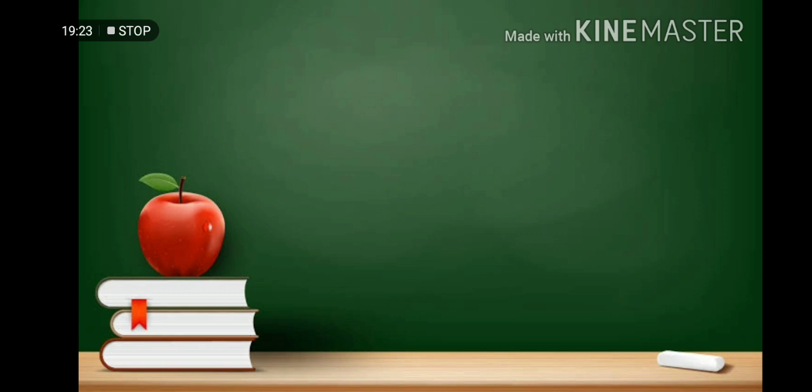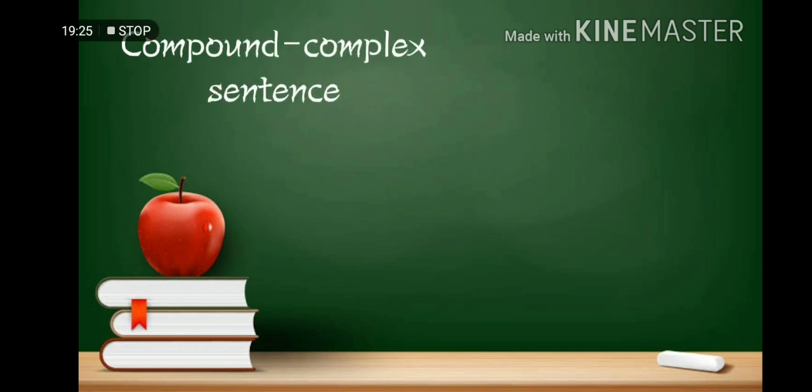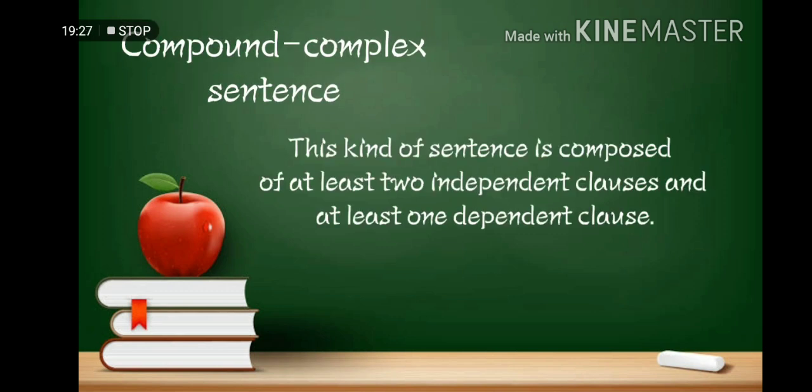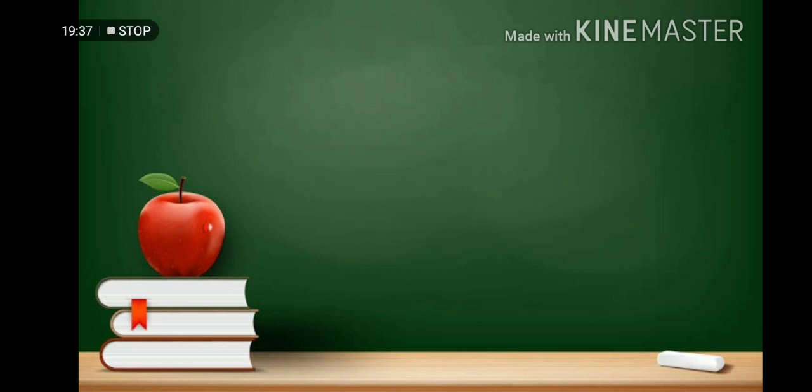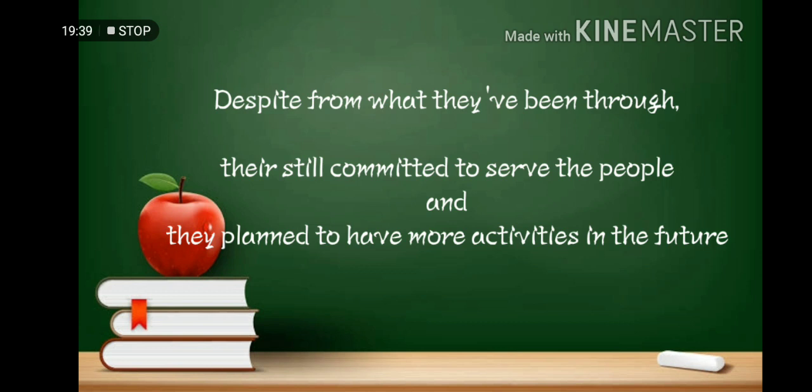The last category is compound complex sentence. This kind of sentence is composed of at least two independent clauses and at least one dependent clause. So, for example, despite what they've been through, they're still committed to serve the people and they planned to have more activities in the future.